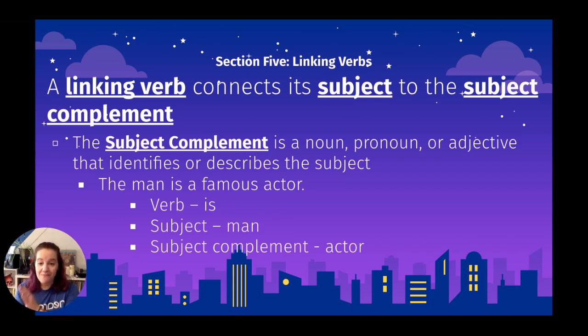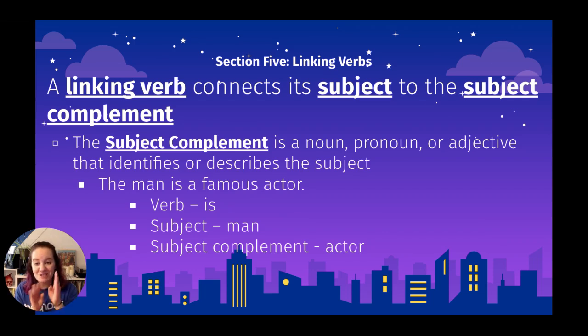So if we go back to that, the man is a famous actor sentence, our verb is, it's one of our to be linking verbs. Our subject is man. And what comes after the subject and verb that renames, identifies, or describes the subject is actor. So we take that verb is and it connects the man, who is our subject, with what identifies him, which is our subject complement. Man is actor. Famous is just a modifier giving us more information. Same with the and a. So we've got the subject complement.